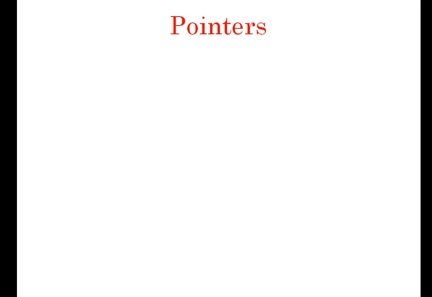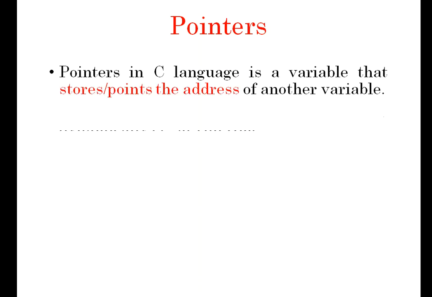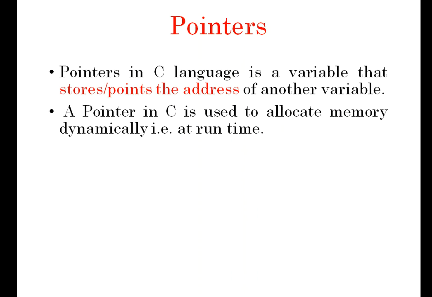A pointer is also a variable which stores the address of another variable. That is, inside a pointer we can store only an address alone, right? It is mainly used for dynamic memory allocation, because you know what static memory allocation is, right? In arrays you would have used static memory allocation.